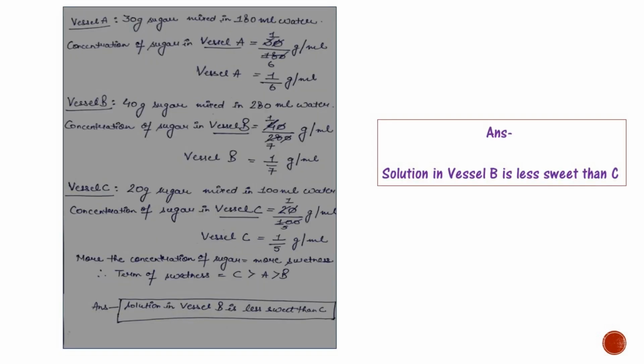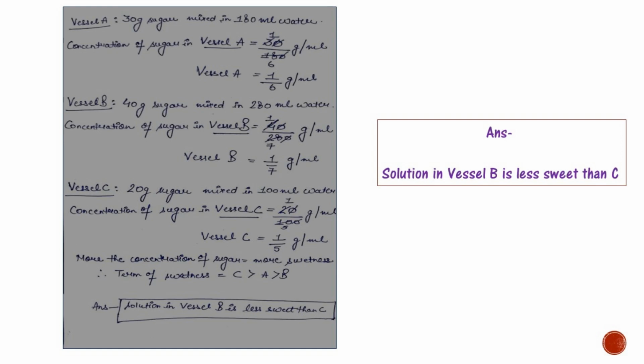Now let us solve this question. As it is given that vessel A contains 30 gram sugar mixed in 180 ml water, then the concentration of sugar in vessel A will be 30 divided by 180. Then after simplification we will receive the value of concentration of sugar in vessel A, that is 1 divided by 6 gram per milliliter.